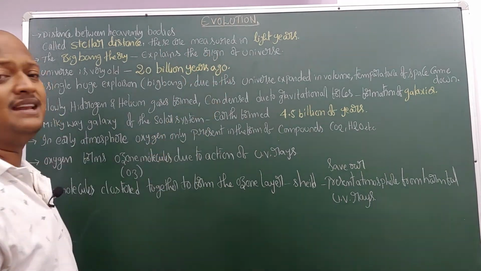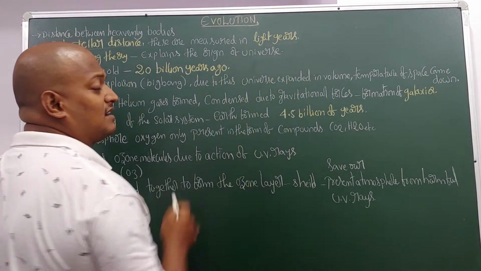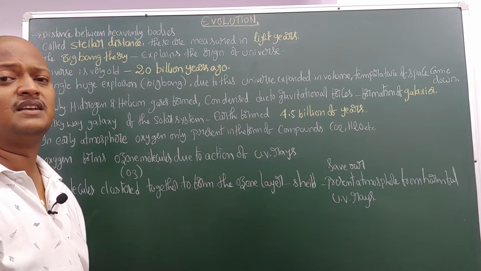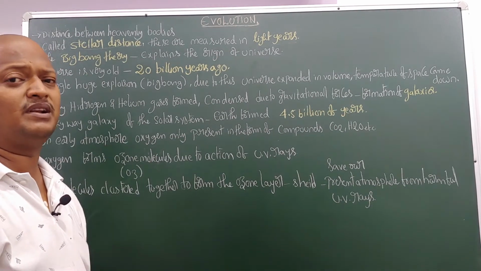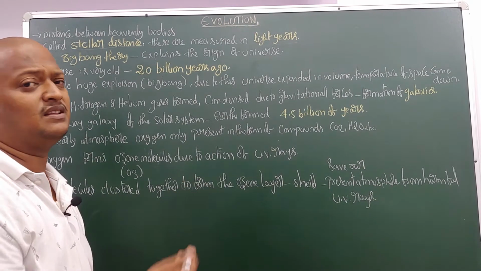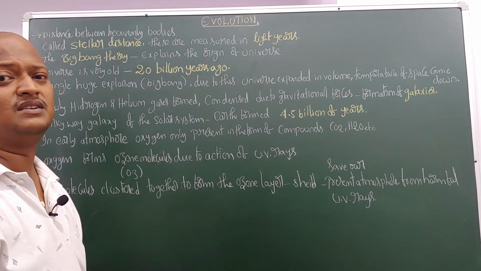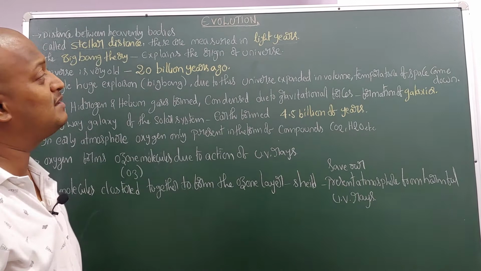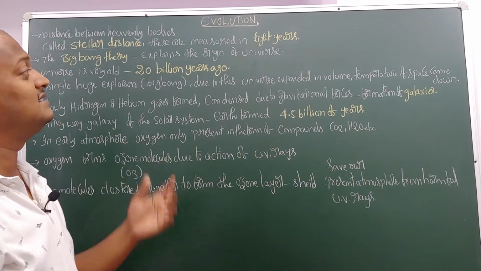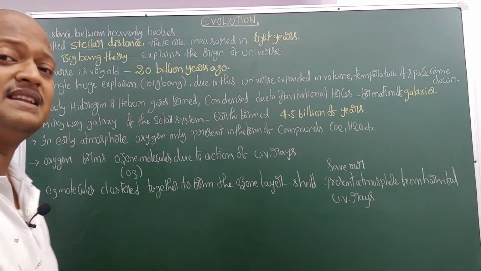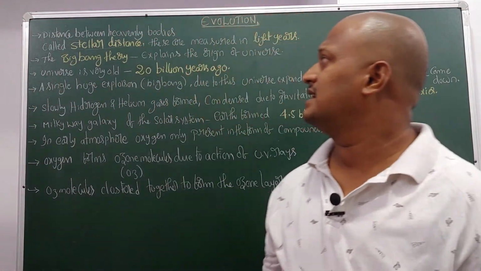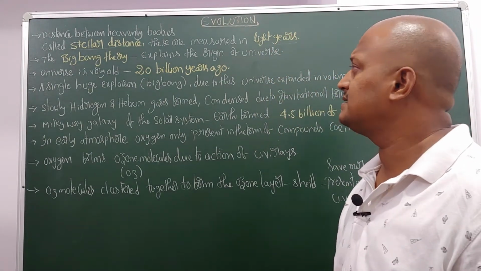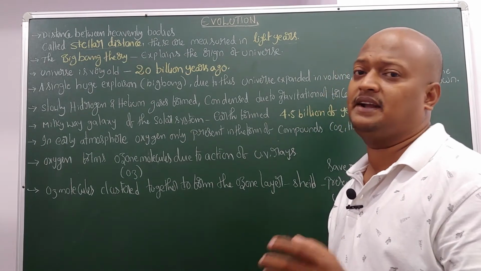And these are measured in light years. On the earth, we calculate distance in meters and kilometers, from one place to another place. But the distance in space is calculated in light years. So what is the measurement of stellar distance? Light years. What is meant by stellar distance? The distance between heavenly bodies, measured in light years.